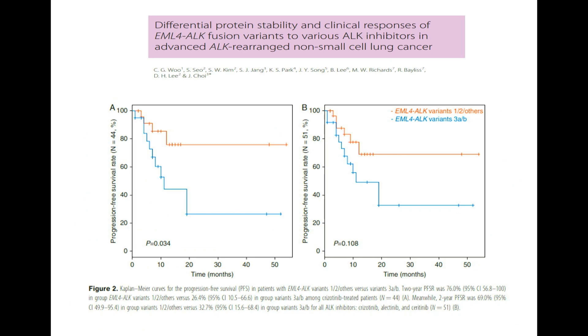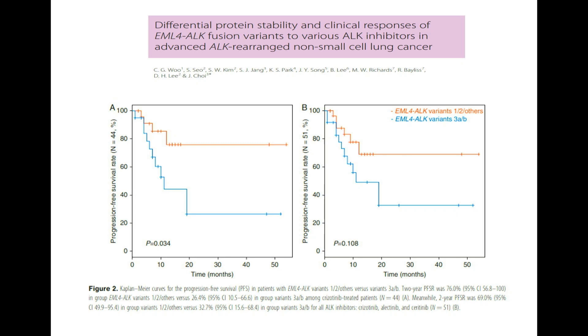Next, this is one more retrospective analysis published. Here they used ALK positive patients who were treated with crizotinib, ceritinib, and alectinib. The left graph is with respect to only crizotinib. Here they divided patients into variant 3, and variant 1 and 2. If you look at the blue graph, this is variant 3. Obviously, we can come to the conclusion that variant 3 was not doing well with crizotinib.